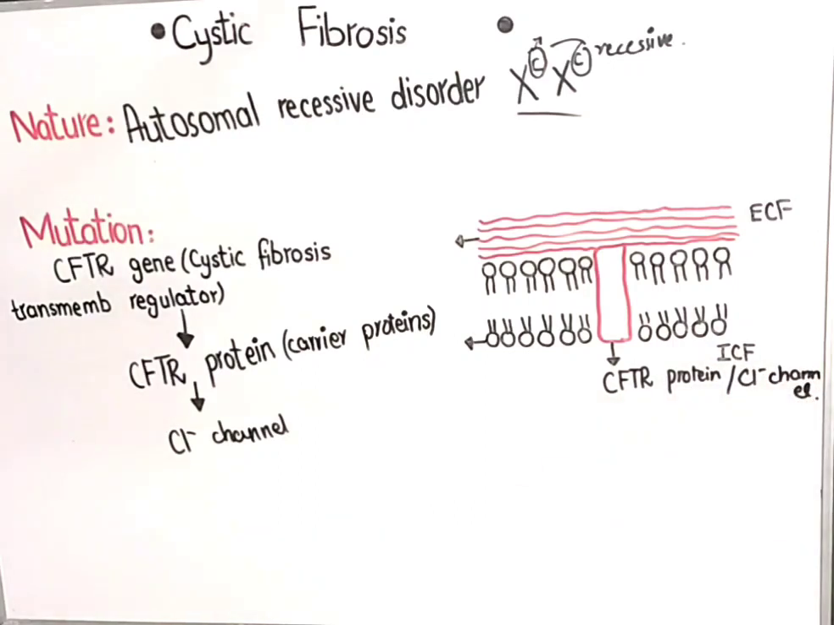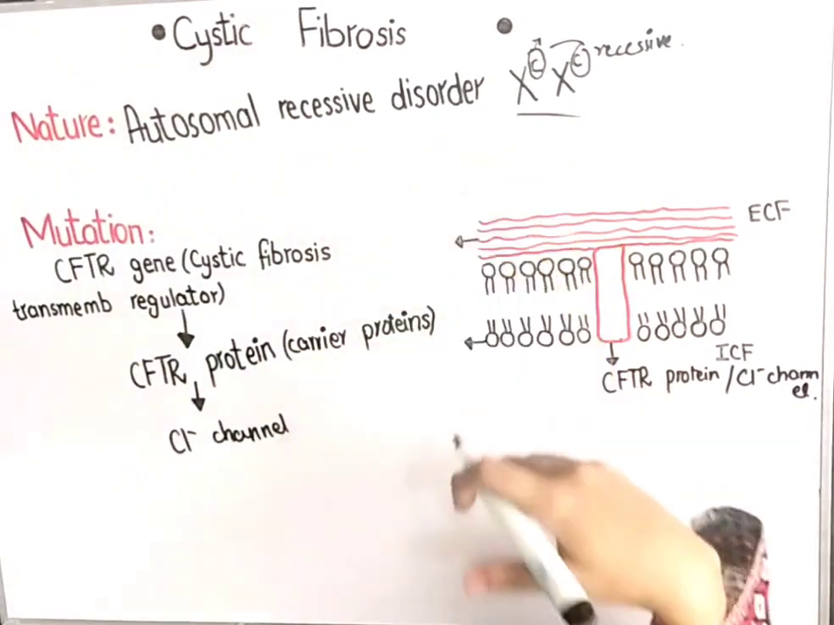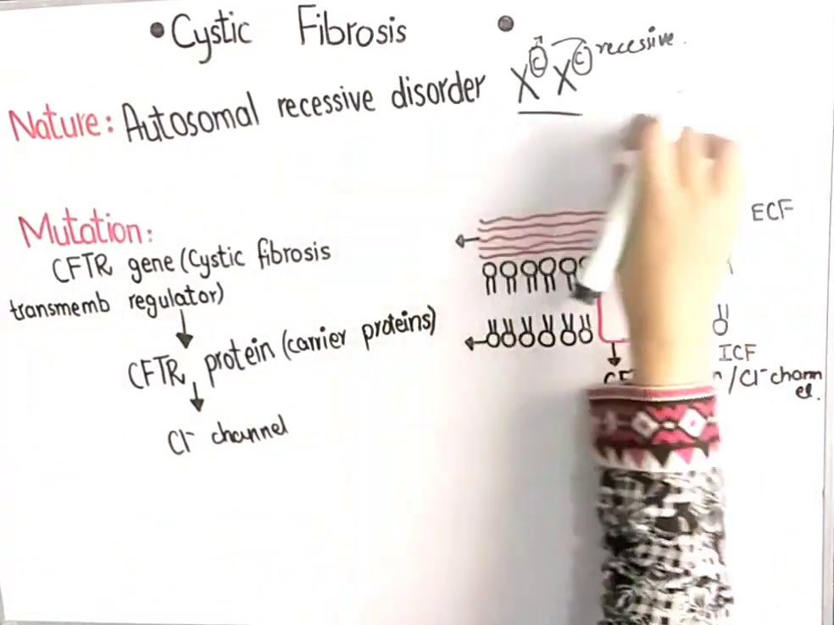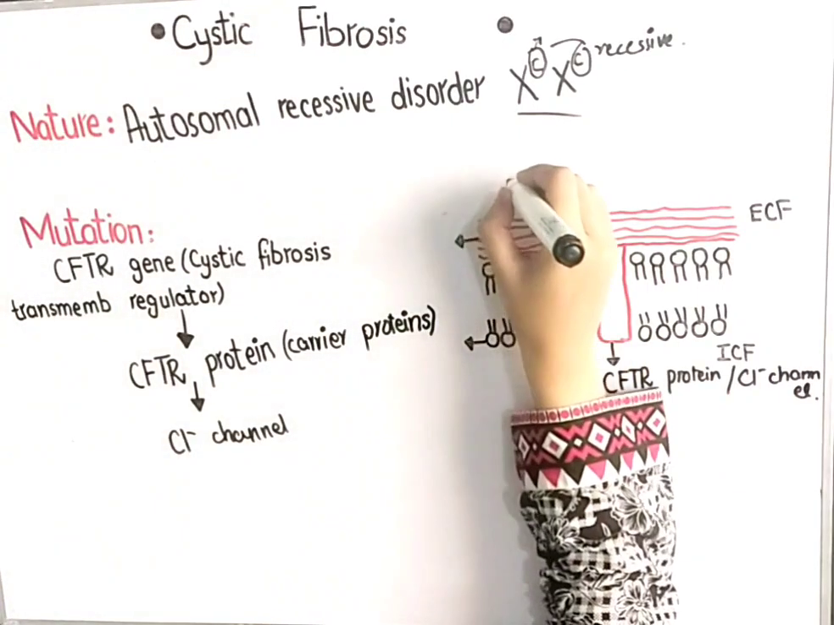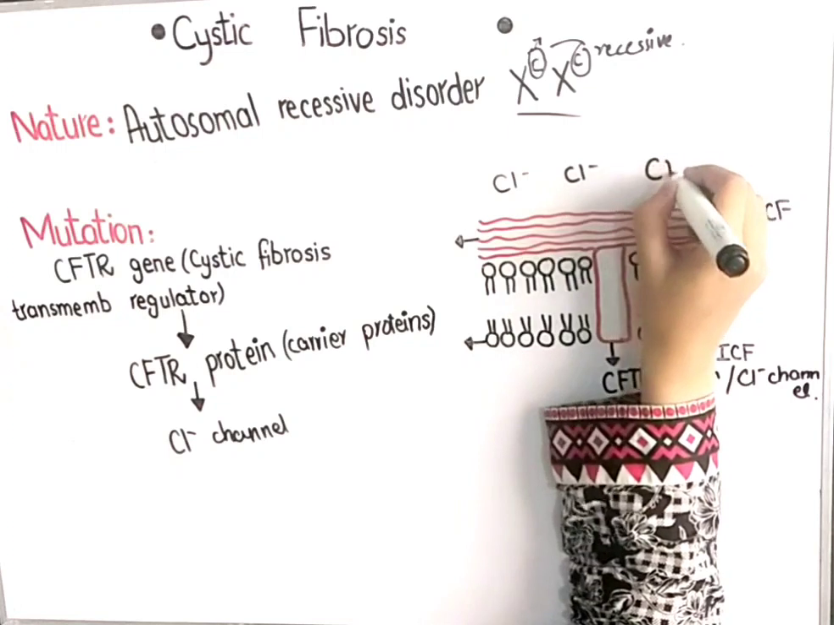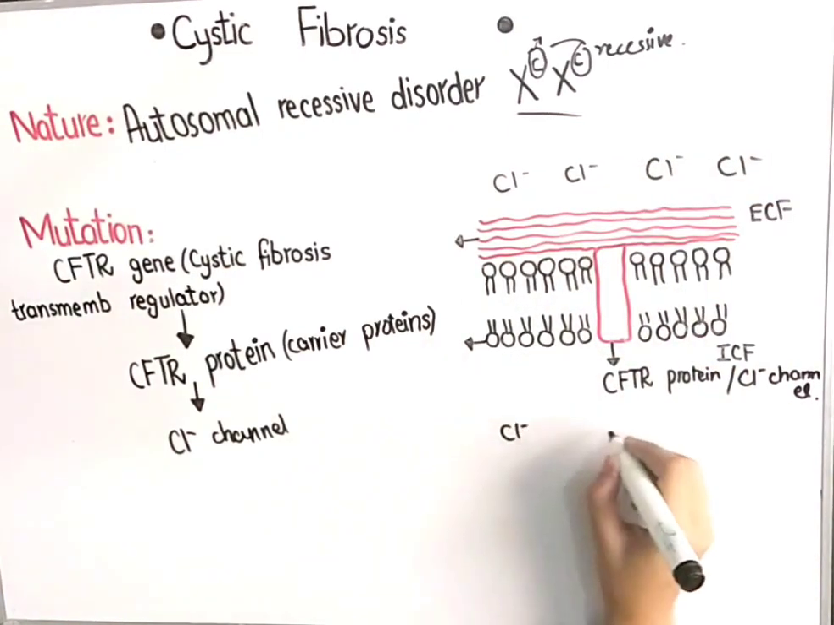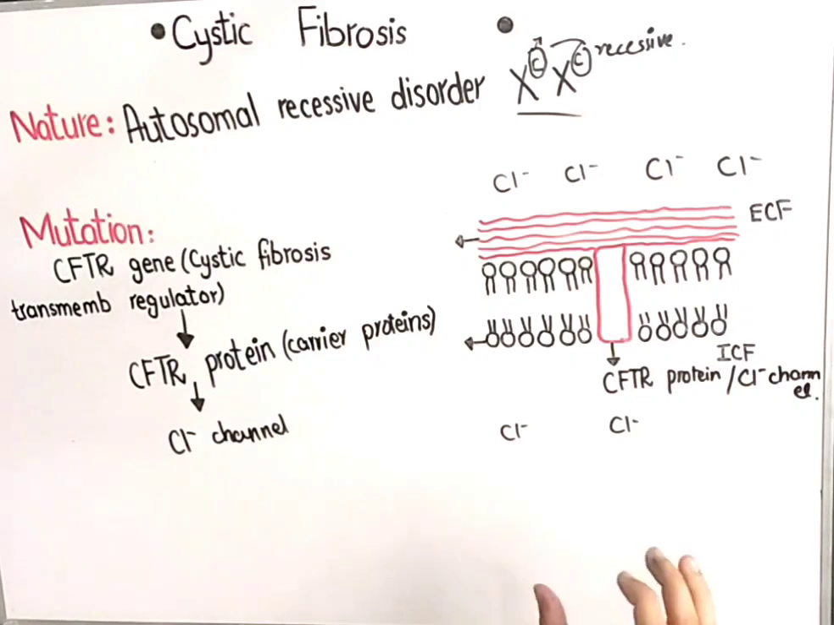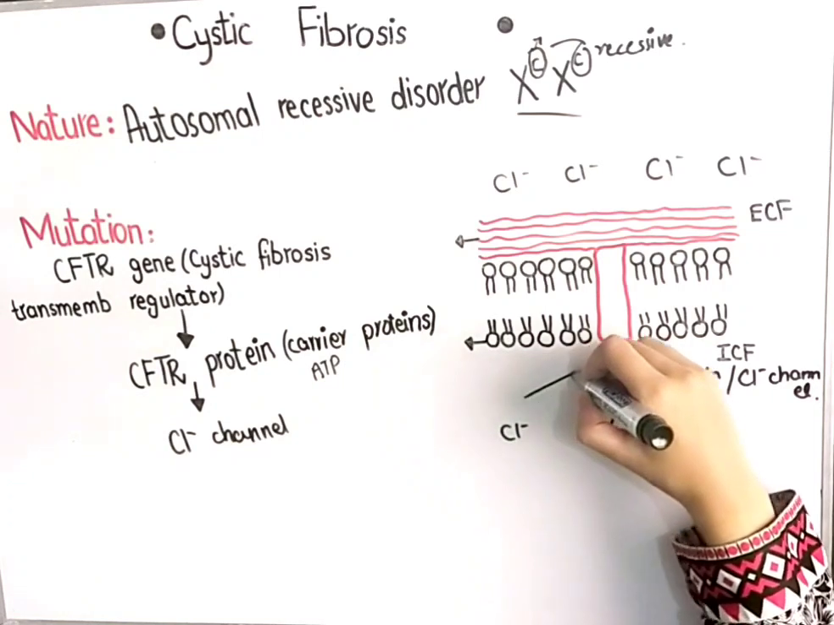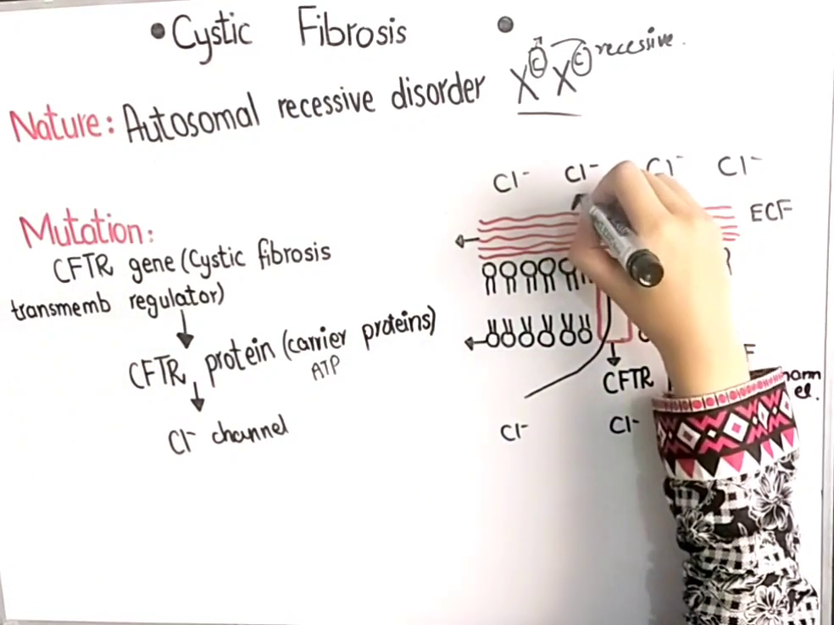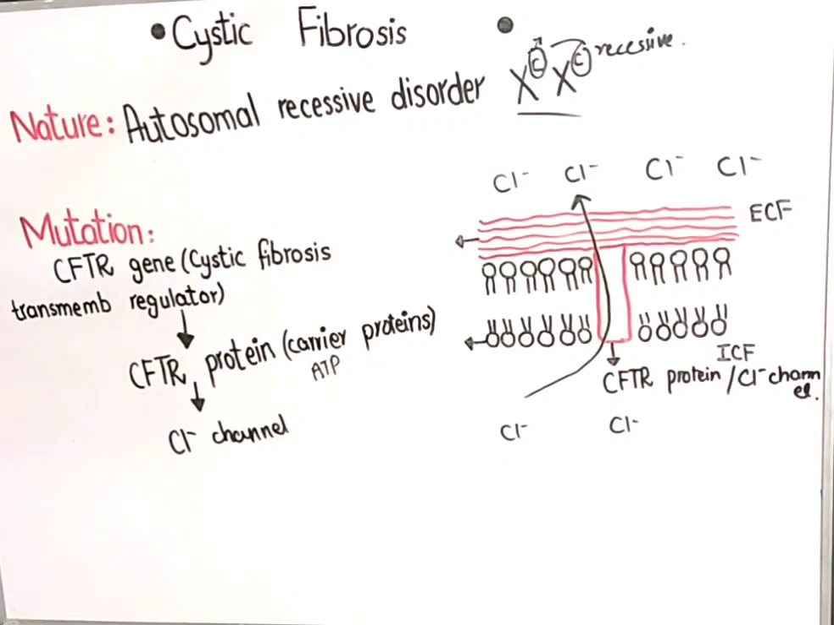Okay, so what does the CFTR protein or chloride channel do? You know that chloride is abundant outside the cell. This is intracellular fluid and this is extracellular fluid. This chloride is abundant outside the cell. So suppose there are so many chloride ions outside the cell, while there are so few inside the cell. But what this CFTR does is active transport. It's an ATP dependent carrier protein. It does active transport, and it transports the chloride ions from inside of the cell to the outside of the cell. Why does this chloride channel do this?